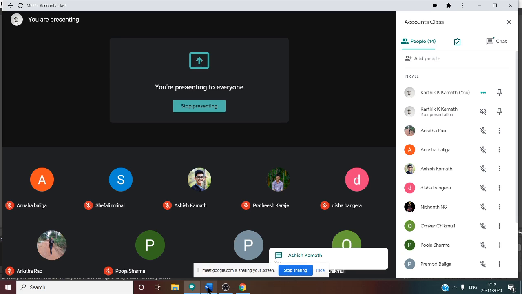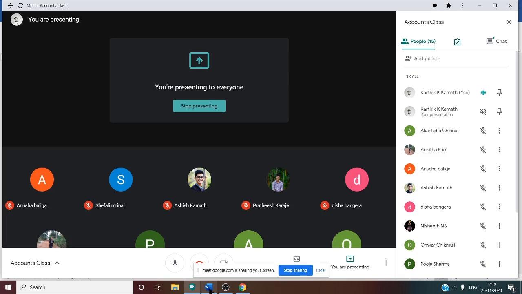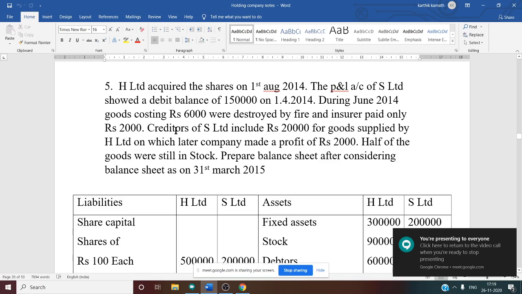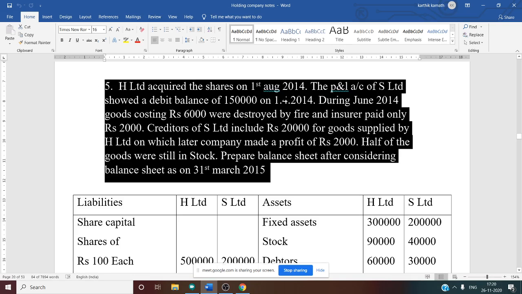Yes. So in the previous classes, we have discussed almost four problems. After that, now we have to see problem number five in holding company accounts. So let us see problem number five. H Limited acquired the shares on 1st August 2014. By seeing the first sentence itself, it is very clear that the holding company acquires the shares in the subsidiary company somewhere in the middle of the year.